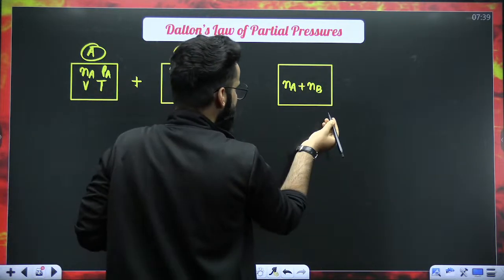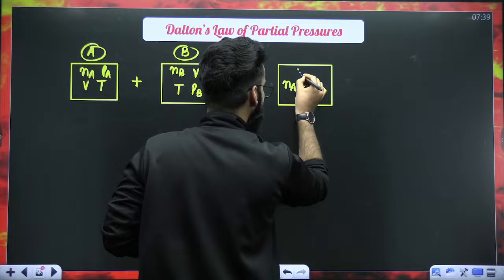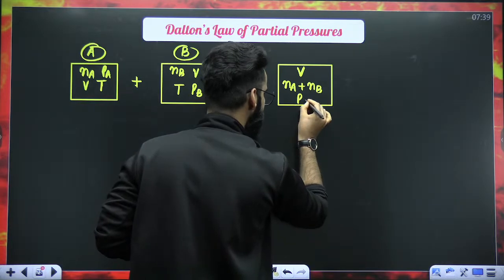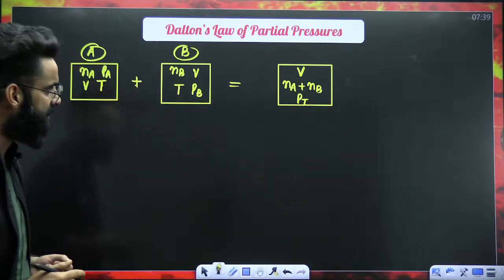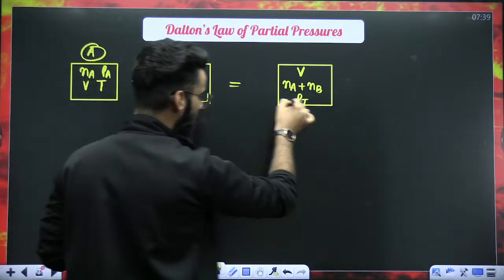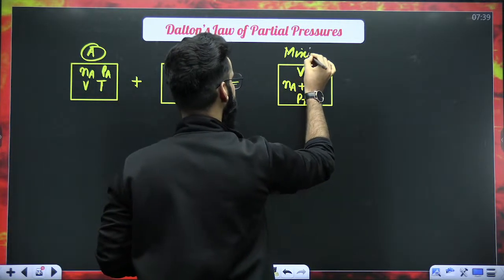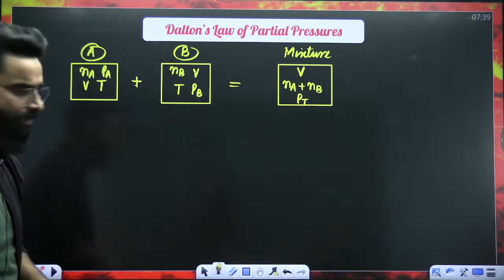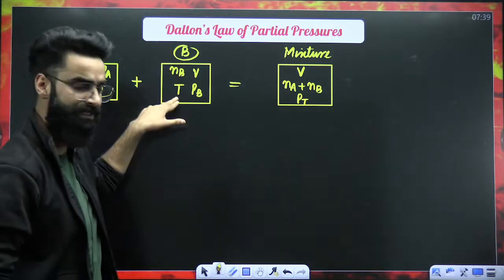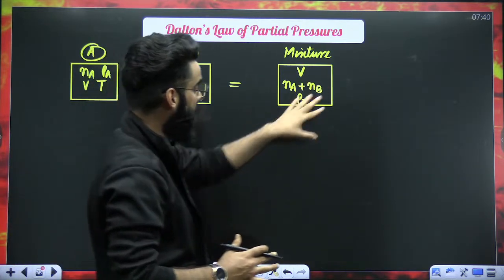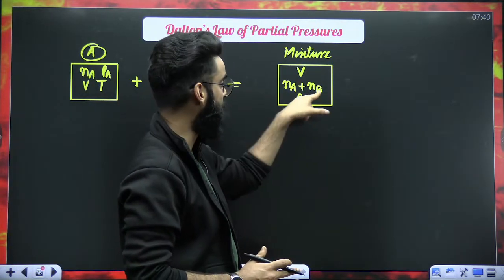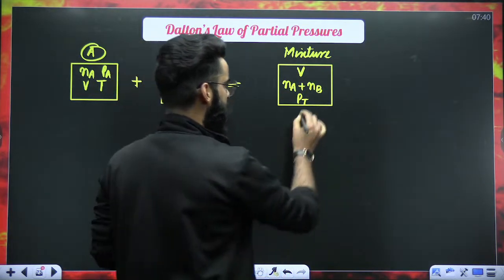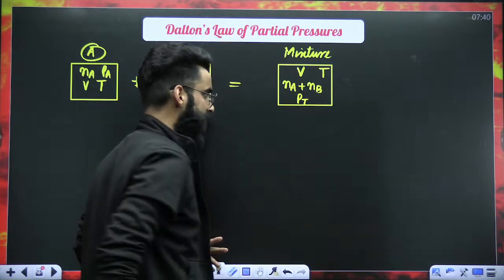Since the volume of the container is again V only, the mixture of gas in the container occupies the same volume V. The total pressure of the mixture of gas here, I'm assuming as Pt, the total pressure of the mixture. So basically, in this container we have a mixture of gas, a mixture of A and B. There was gas A in one container, gas B in the other, and now you're mixing them up. So in this container, there are total moles Na plus Nb, the total volume occupied by the mixture is V, and the temperature of the mixture is T, for example.